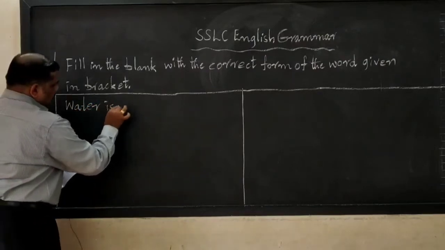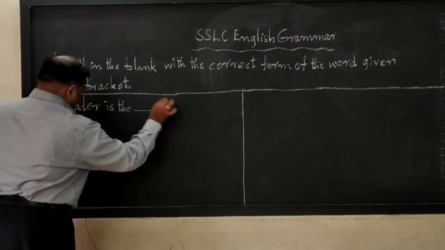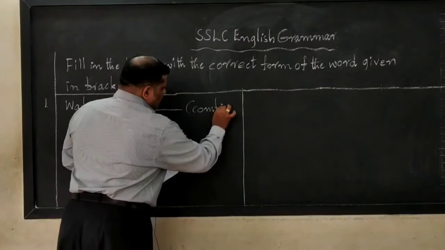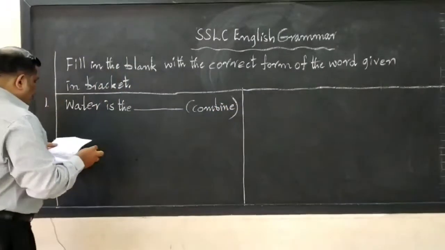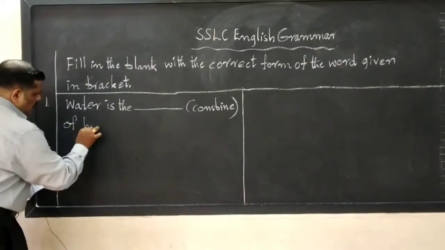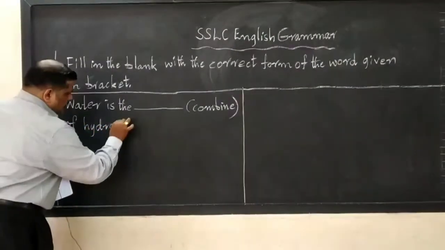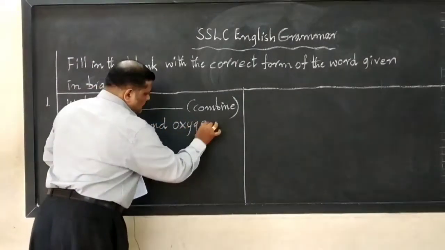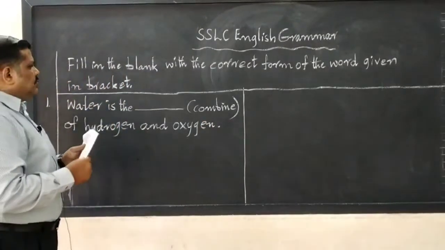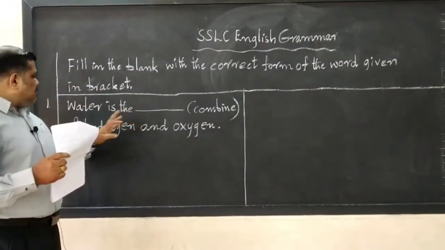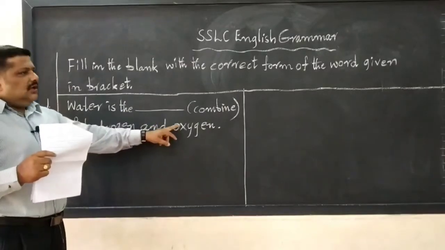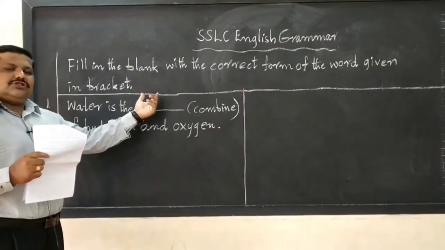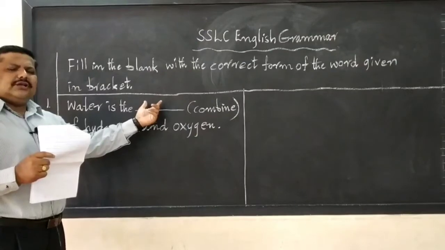Water is the dash, in bracket combine, of hydrogen and oxygen. See, as science students, you are familiar with this. Water is the dash of hydrogen and oxygen. So you have to pick this word and change its form, which should be according to the sentence.